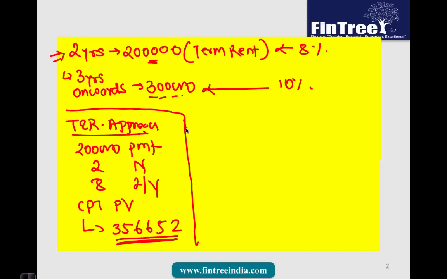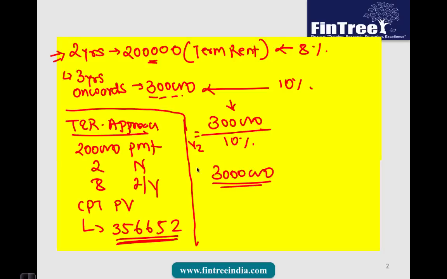Now from year 3 onwards, your rent is going to become 300,000. So now we have to perform a valuation of that. We will say 300,000, which is the rent of year 3, divided by 10%. Now since this is a rent of year 3, this is actually giving us a valuation as of year 2. So this would give us 3 million as the valuation of this particular property in year 2. And then this 3 million we have to discount backwards for 2 years at the rate of 10%.